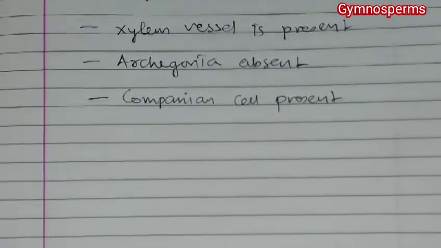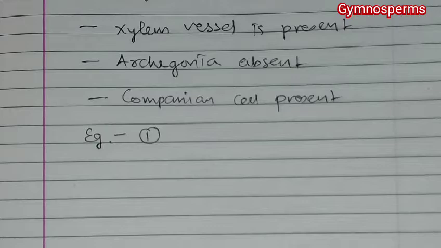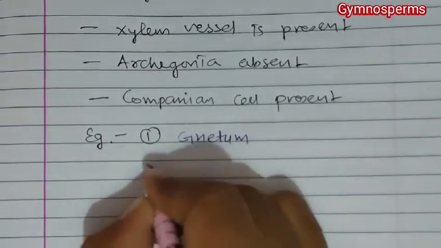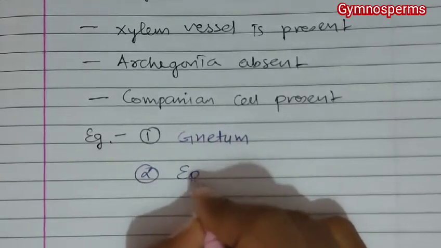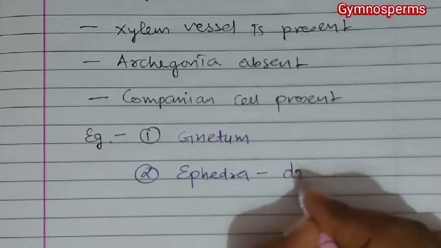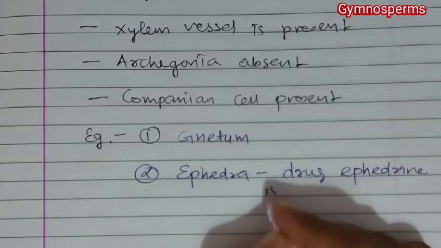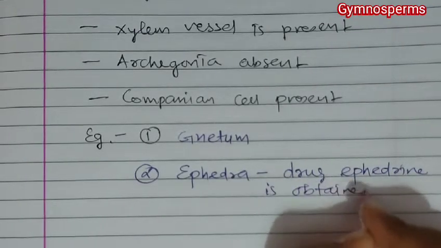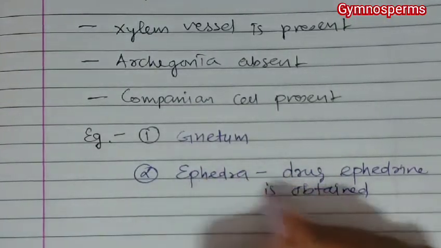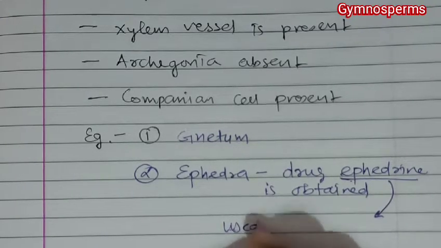If we see some examples, the first example is Gnetum. The second example is Ephedra, and Ephedra is a gymnosperm from which the drug ephedrine is obtained. This ephedrine drug is used against respiratory ailments.